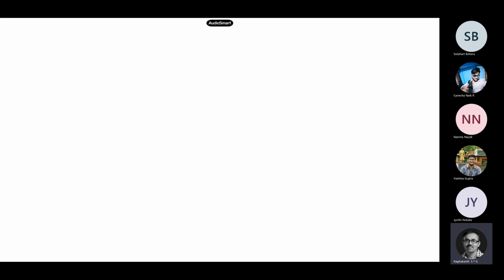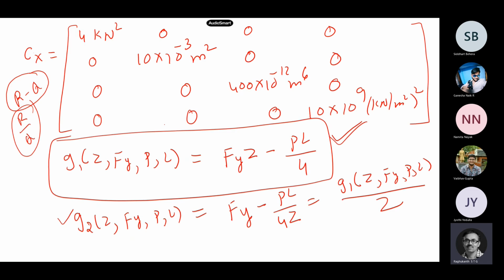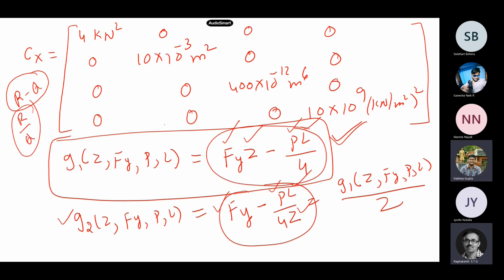Okay, so the Taylor series, or whatever. Of course, here the function is linear or non-linear, your limit state function here? fy is random, z is random, p is random, L is random. So is your limit state function linear or non-linear? Non-linear. So if it is non-linear, what do you have to do?